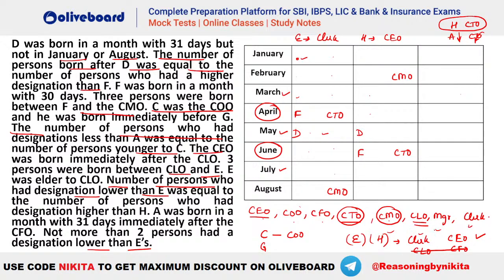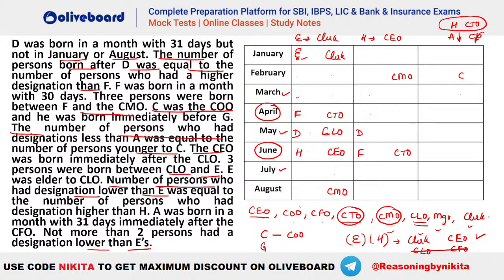ठीक है, तो E तो आपका clerk ही आ रहा है. So we have 0 persons having a designation lower than him. So this is also being fulfilled, right? So let's see what are the possibilities here. ठीक है, एक बार देख लेते हैं और क्या क्या बन रहा है. Let's say we take your E here. Okay, if E is here, that means this is your clerk. Okay, so we will have 1, 2, 3. This person as CLO, है ना, because we have the CEO was born immediately after CLO. So you can see CEO will be here. So this will be your H.